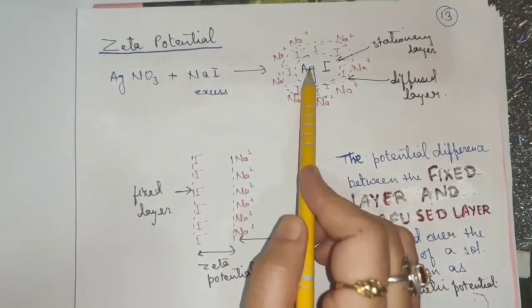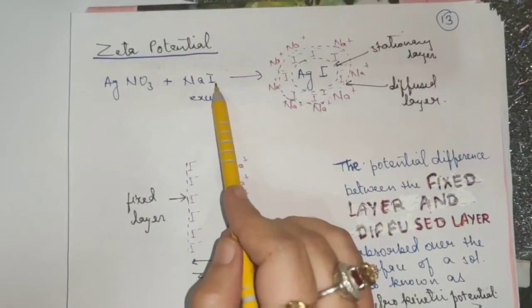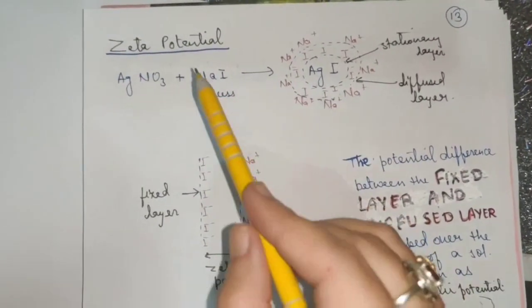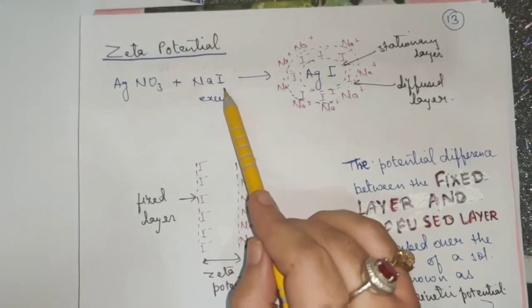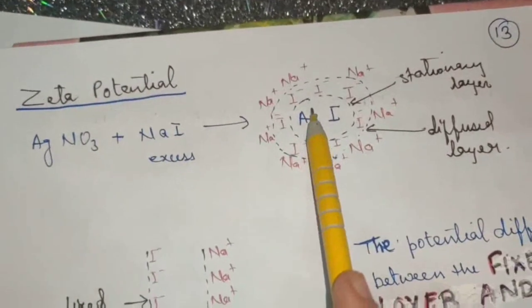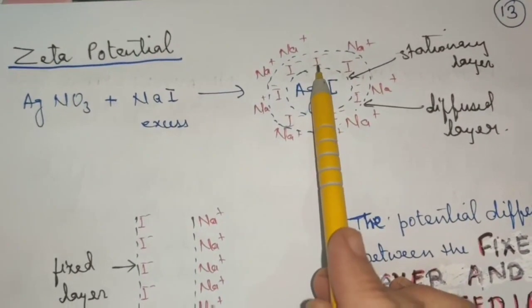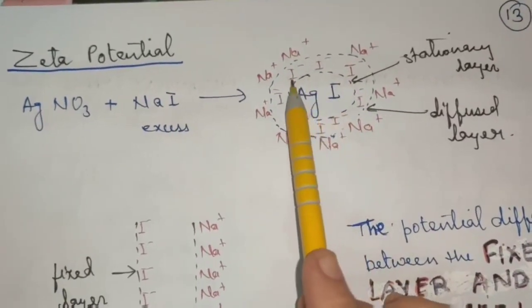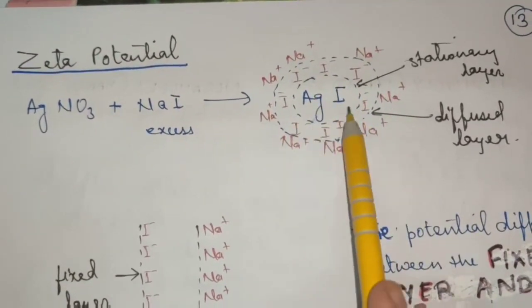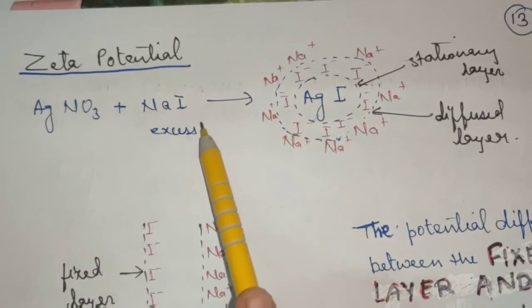Okay, now out of the two ions, Na plus and I minus, which is the common ion, if you consider NaI and AgI? The common ion is I. So iodide ion gets adsorbed over the surface of AgI like shown here. I minus, you can see here, this is the first layer. First layer is formed by iodide ion over AgI, depending upon this given example.